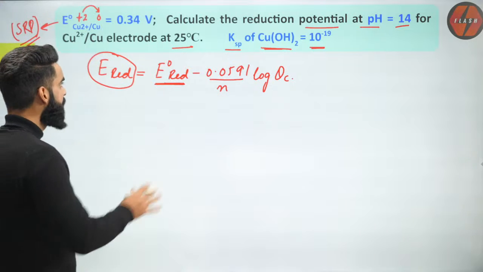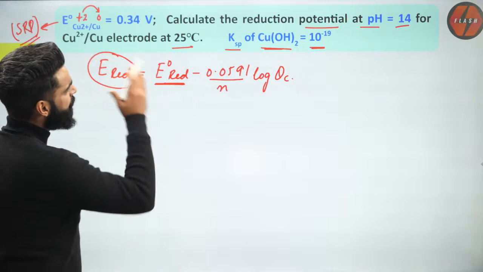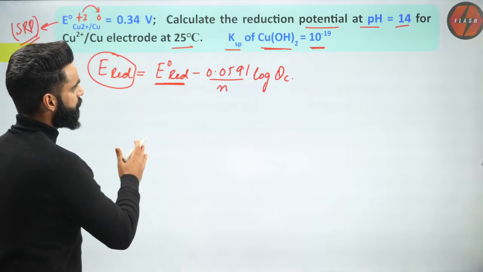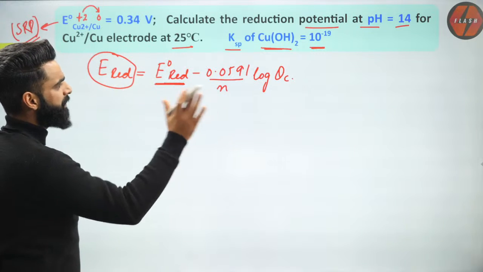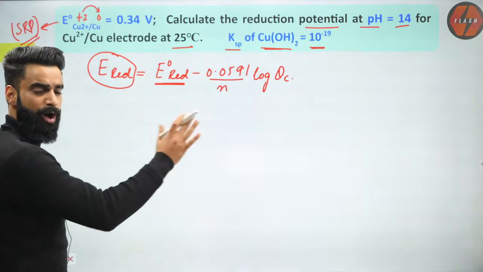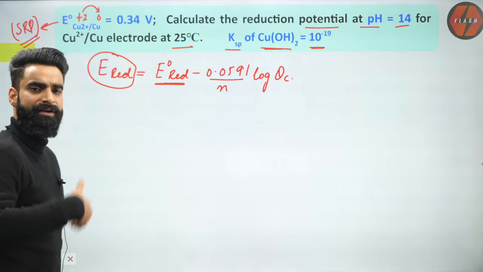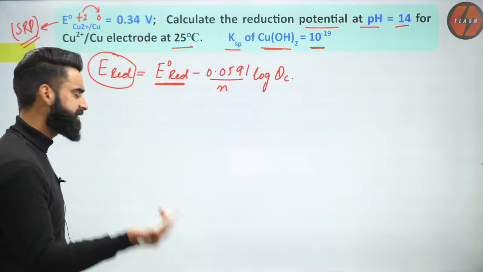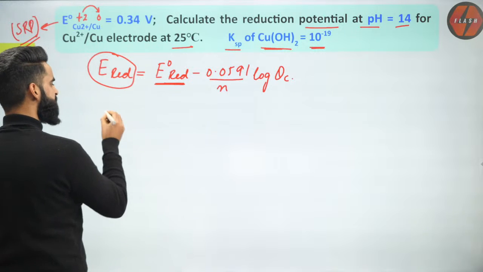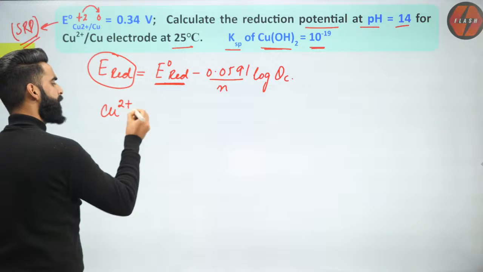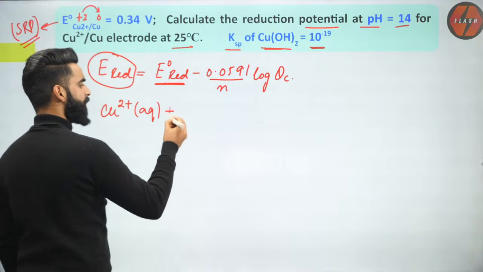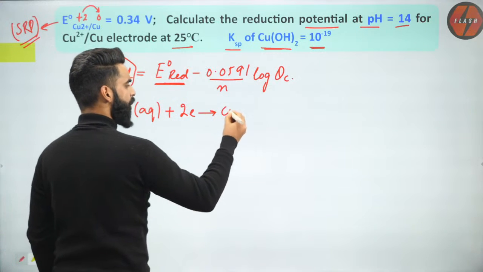Now, since I have to calculate the reduction potential of the copper electrode, the copper electrode is going to behave like the cathode. If it behaves like the cathode, reduction has to happen, correct? And what is the reduction reaction of copper? All of you must be knowing. It is Cu2+ aqueous plus 2 electrons changing to copper solid.